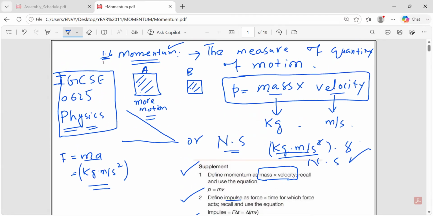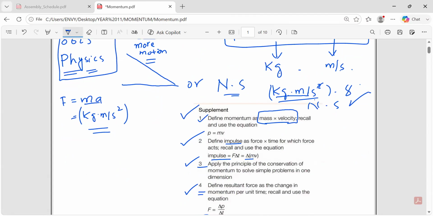Okay, so here is the definition we learned. This is the classical definition, like a simple general definition. This is the one mathematical definition for the exam. If it comes, define momentum, you say the product of mass and velocity is basically momentum. And you can write this equation. It is also acceptable.